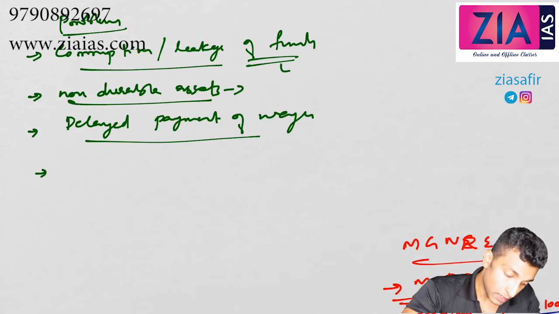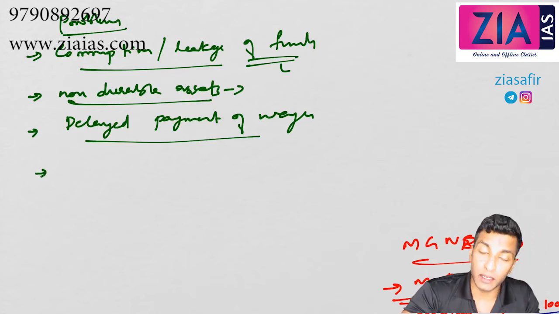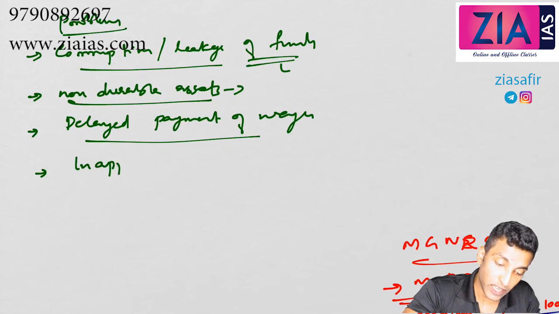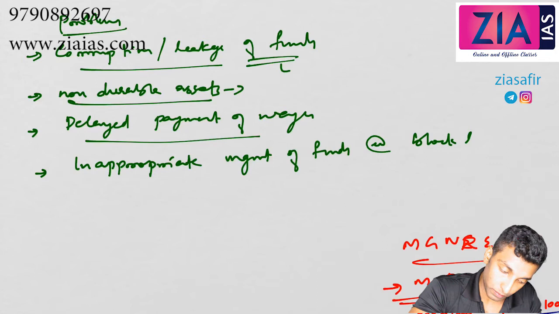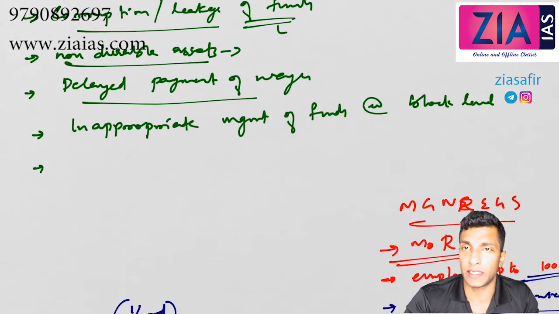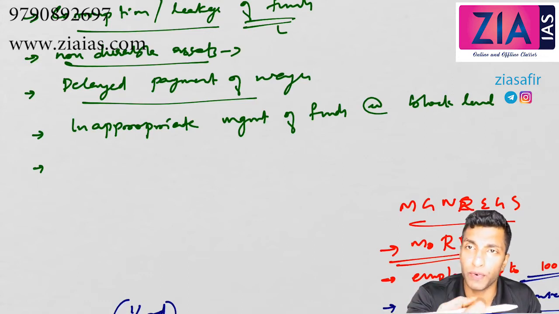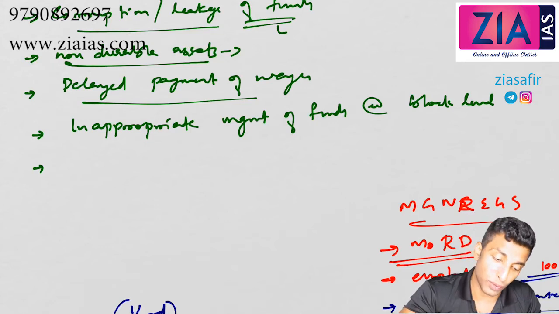So, inappropriate management of funds at the block level. Then, application not accepted by Gram Panchayat. I've told you, if you are giving an application, you should be given the job within 15 days, otherwise you'll be getting unemployment allowance. In some cases, Gram Panchayat will not accept the applications. So that is actually against the provision.